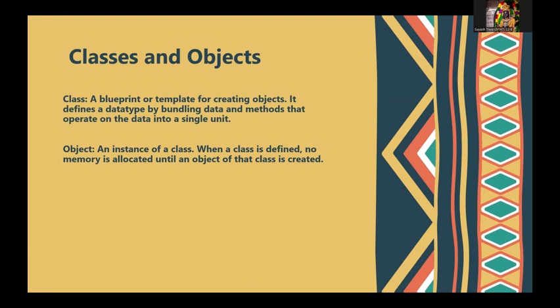Both classes and objects have a relationship with each other. When a class is defined, that particular class is not allocated any memory. But once an object of the class is created, separate memory is allocated, where the entire content of the class is stored. This is why classes and objects are among the key concepts in Java, and we'll be seeing them in the upcoming sessions as well.